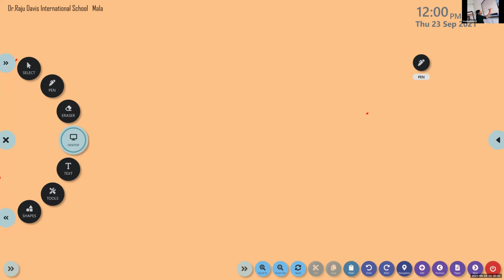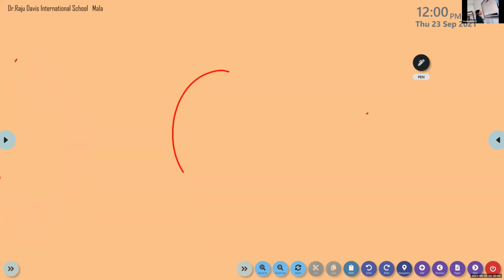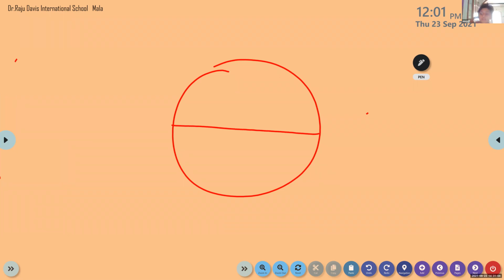Look here. Just imagine the circle as our Earth. Okay, this is our Earth. Shiva, is there any particular name for this line? Equator. Very good. This is our equator, and this equator is the horizontal line, right? This is not a vertical line.